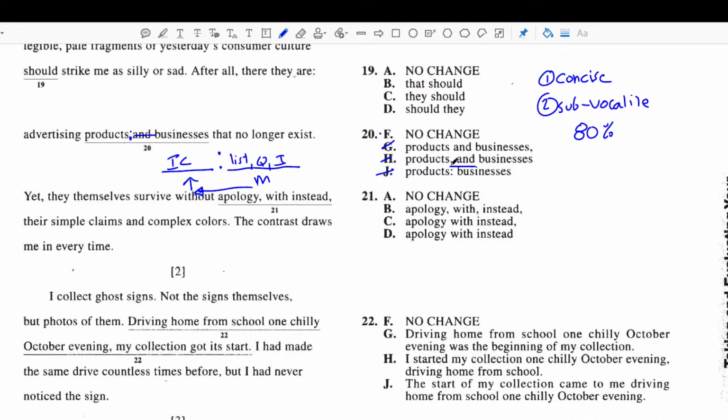H is incorrect because it's as if I'm separating items in a list, but because I only have two items, I don't need the comma. And answer choice J is incorrect because I have a colon here, but I don't have an independent clause to the left of the colon, which means that even if I wanted to use it, I couldn't. And again, you would be left with answer choice F.